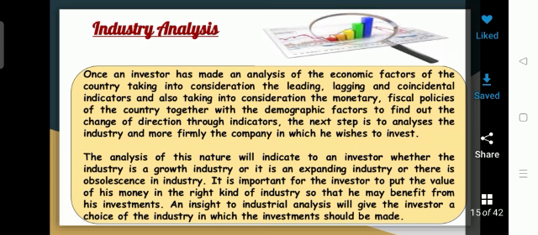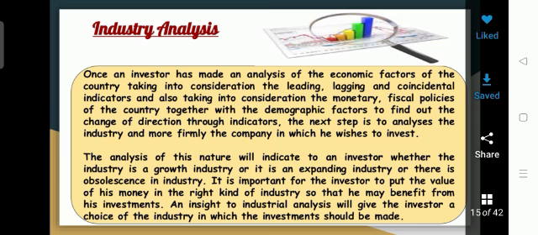You need to consider all these aspects. Under industry analysis, you need to consider which growth industries, or which kinds of industries, will bring you returns for your investment activities.